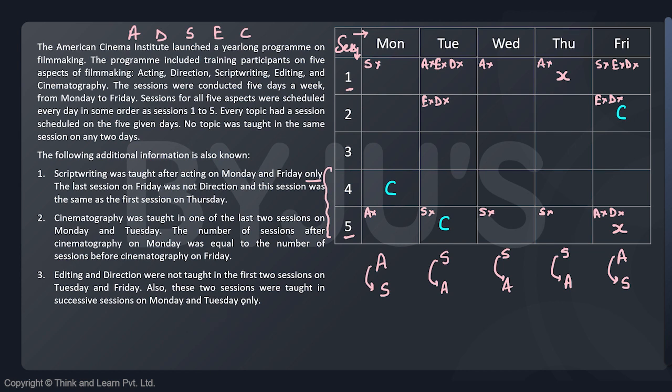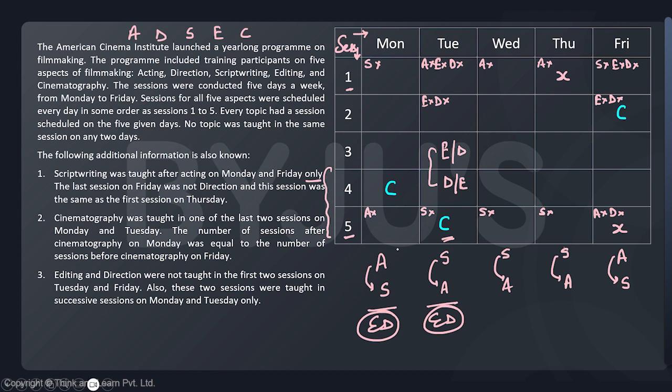That means on Tuesday, editing and direction are taught in successive sessions. That brings us a very important point: if editing and direction are to be taught on Tuesday in successive slots, they cannot be in session 1, they cannot be in session 2, they must be in sessions 3 and 4. So one of editing and direction would be here, and one would be here. Can I say that the case that we have assumed is actually the case, right?